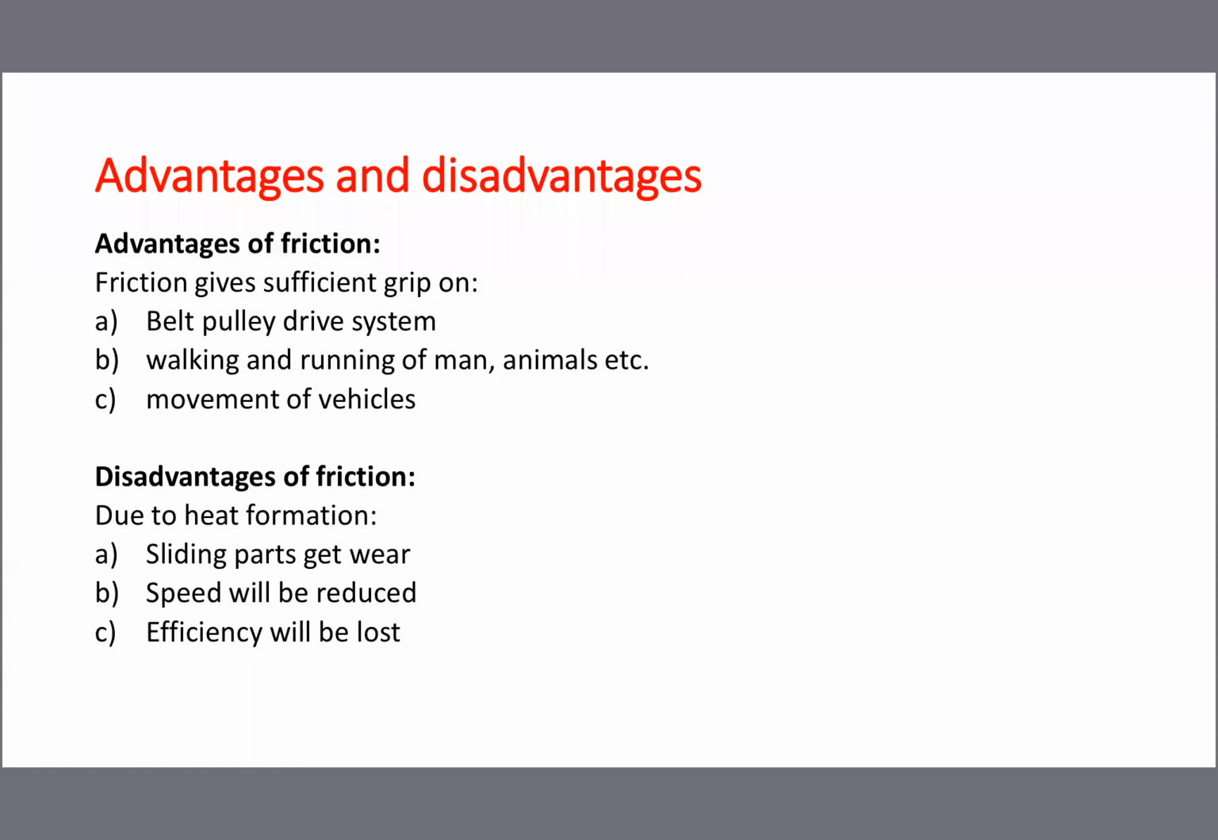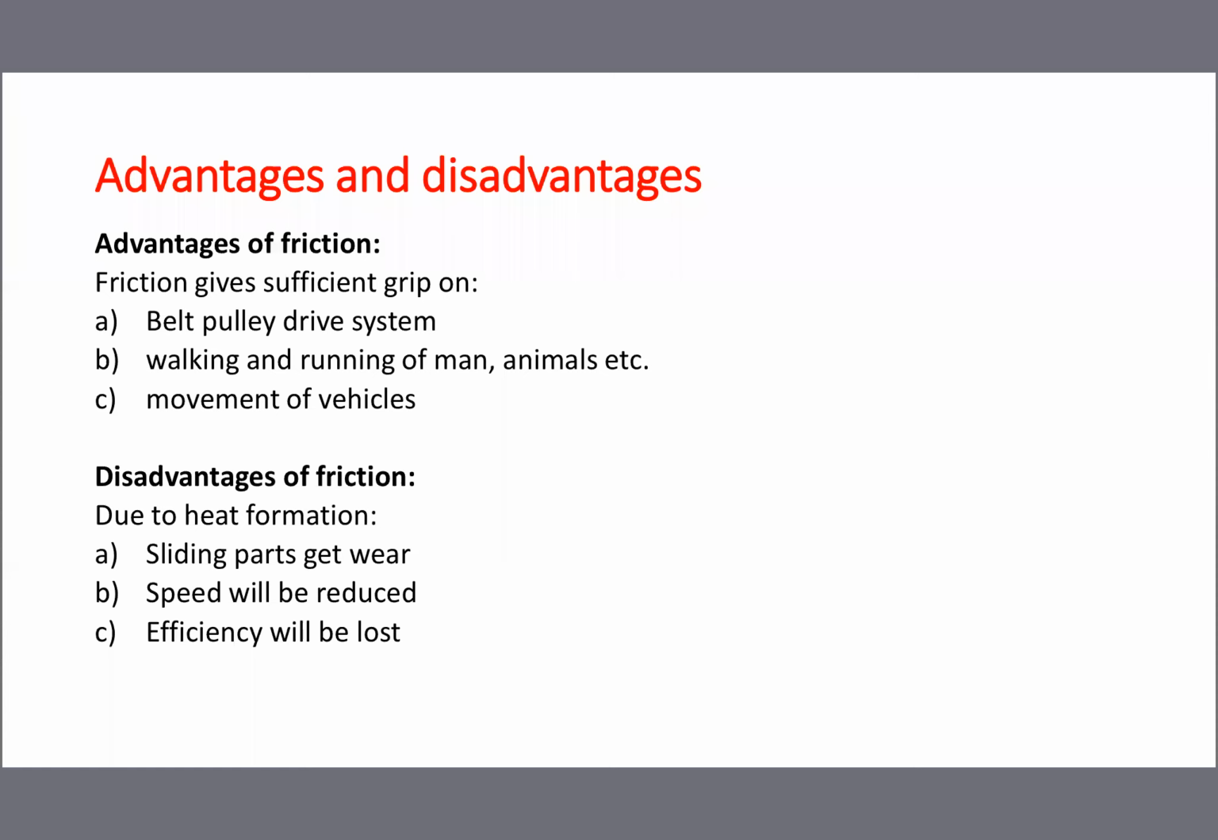Once the heat is produced, sliding parts will get worn because the metal becomes soft. With heating and cooling, the metal becomes soft. Once the material is soft, wear and tear will take place, or the metal will get damaged slowly, layer by layer. So finally, the speed of the machine will be reduced, and the efficiency of the machine will be lost. All are because of heat formation only.